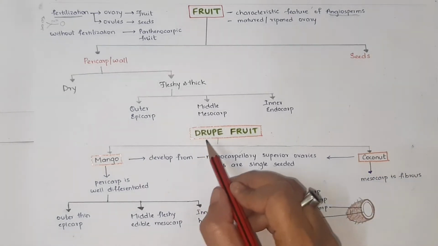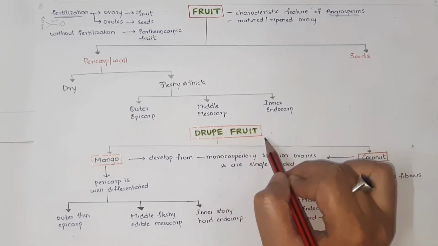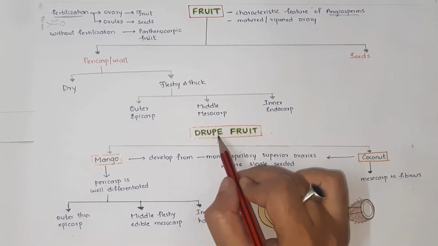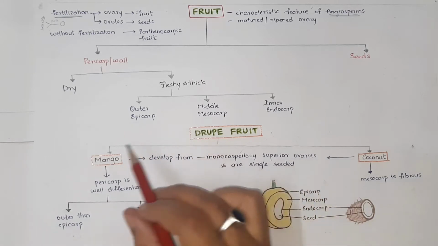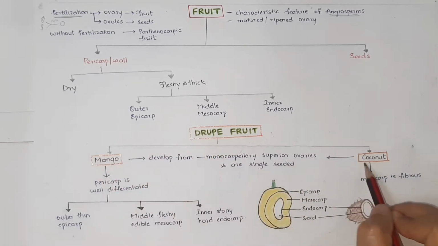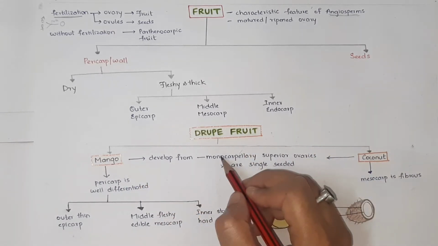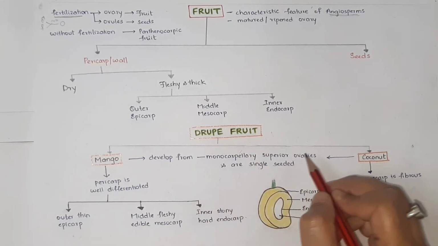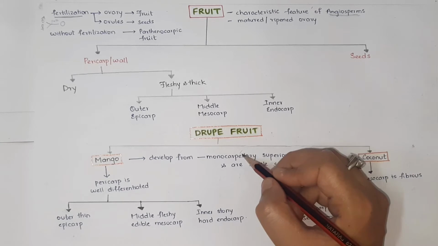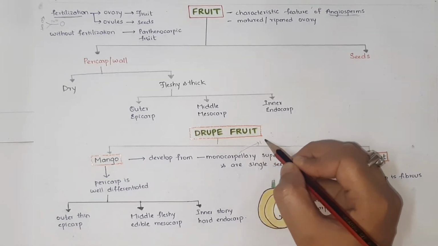Coming to the drupe fruit, there are many types of fruits and drupe is one among them. The examples of drupe are mango and coconut. Both the fruits are developed from monocarpellary superior ovaries. Monocarpellary means it has only one carpel.